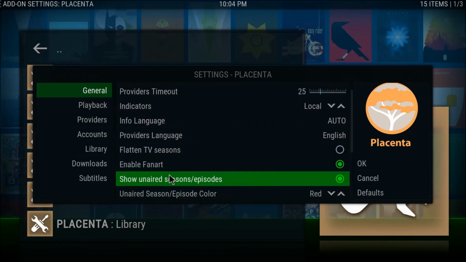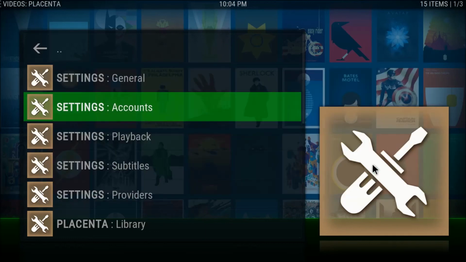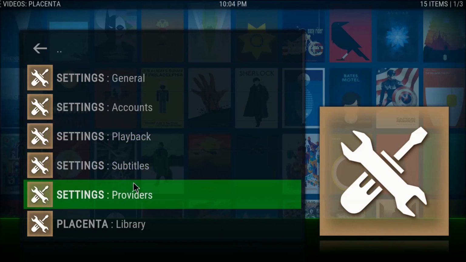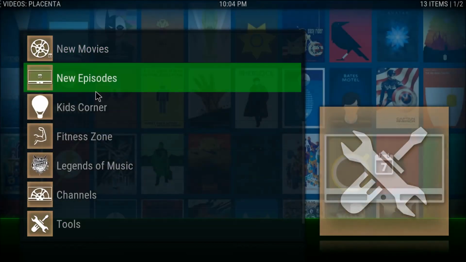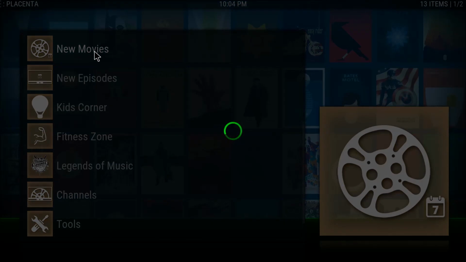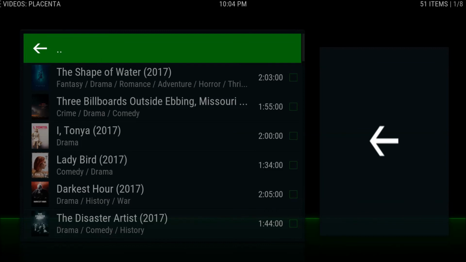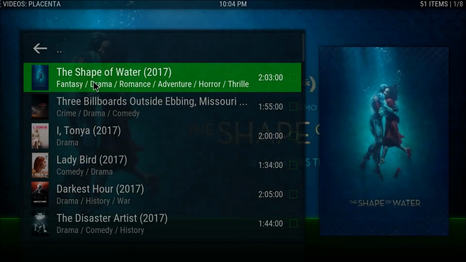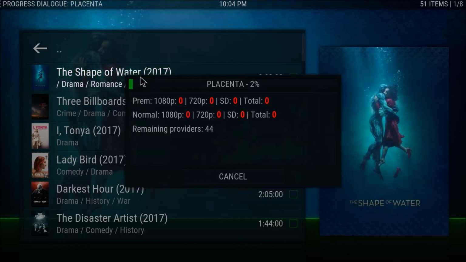I'm sure this used to use it, maybe not. Let's go and have another look. New movies. Shape of Water. There we go, that is going to. So there you can see, it's pulling my Real Debrid links here.